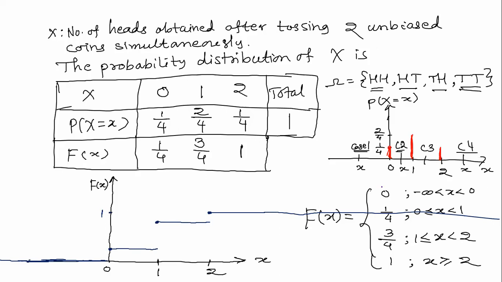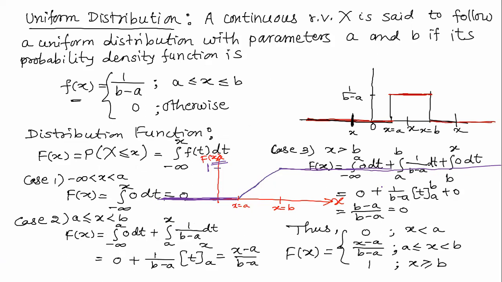So we can alternatively define a discrete and a continuous probability distribution: if the graph of the distribution function of a random variable is a step function, then it is a discrete random variable. And if the graph of the distribution function is continuous, then that is a continuous type of random variable. Okay, so this is what I had to tell you.